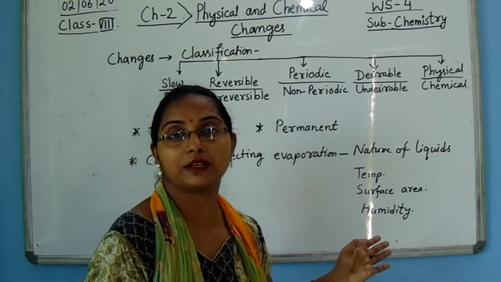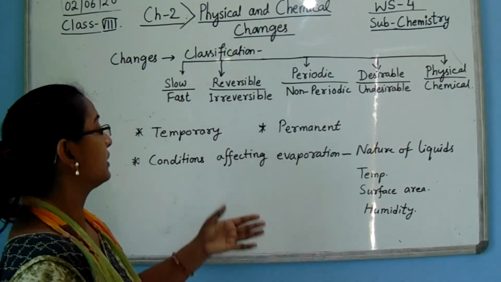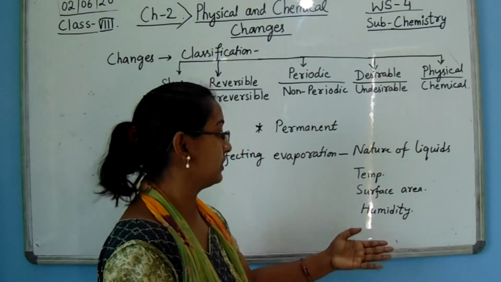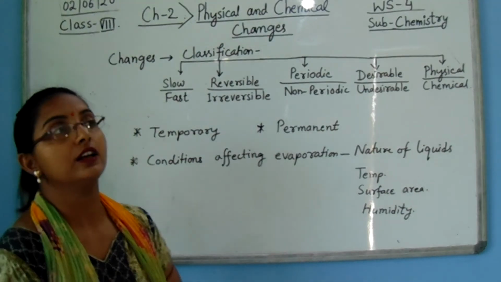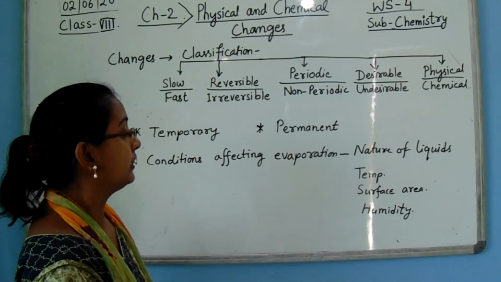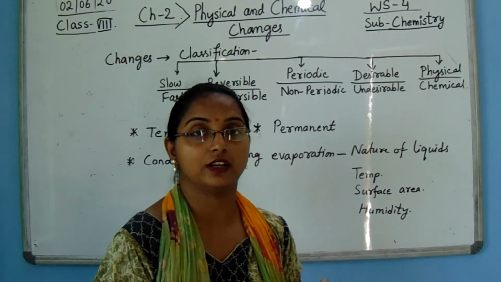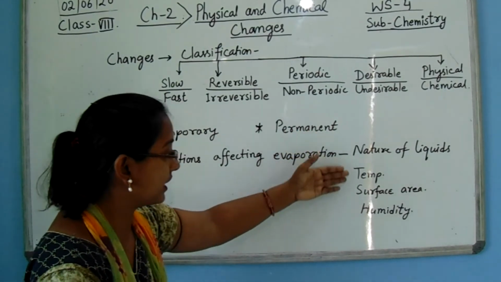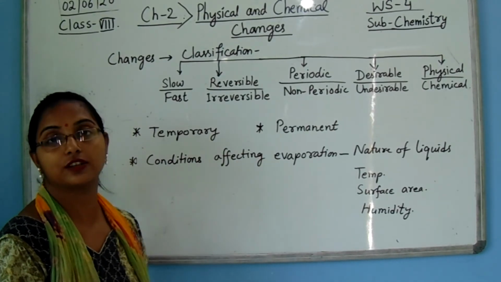Surface area: if the surface area of water is large, the evaporation is also large. Humidity: the higher the humidity in the surrounding air or environment, the lower the evaporation, that is, the opposite relation. These are some factors that affect evaporation.